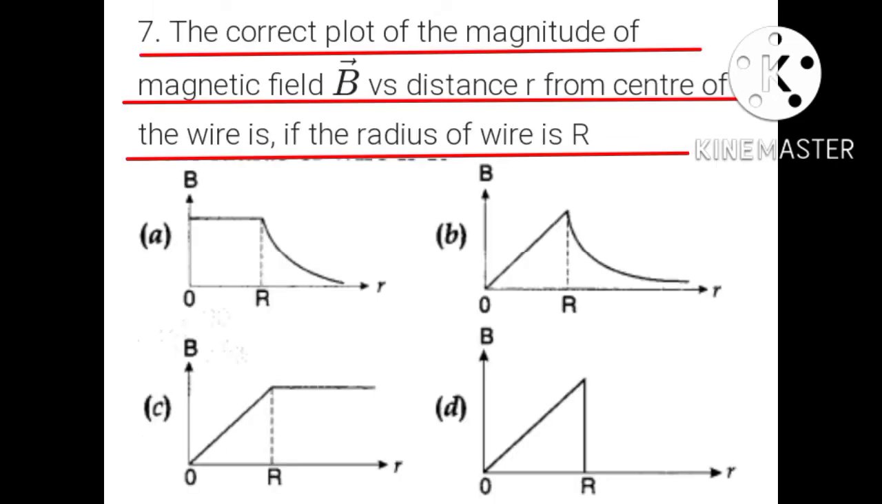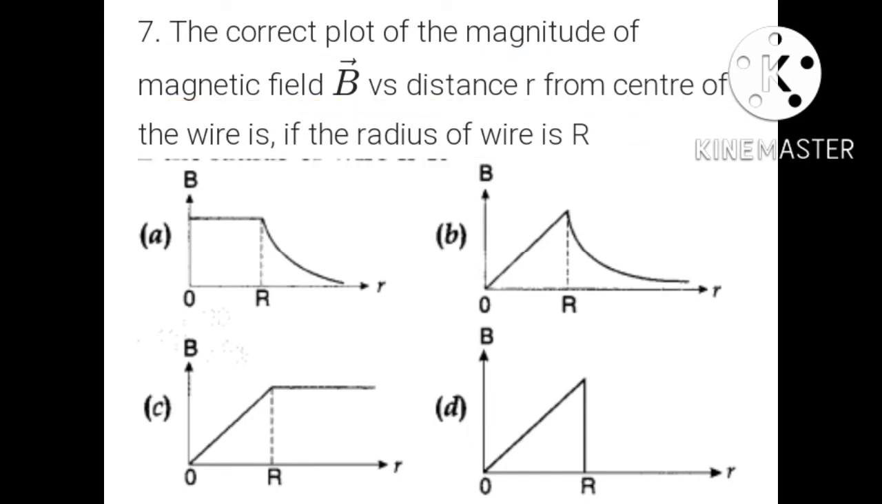Question number 7. The correct plot of the magnitude of magnetic field B versus distance R from the center of the wire is, if the radius of the wire is R. So here B option is the correct option. From the center of the wire, the magnetic field goes on increasing up to the surface, and when we move away from the surface of the wire, it goes on decreasing.